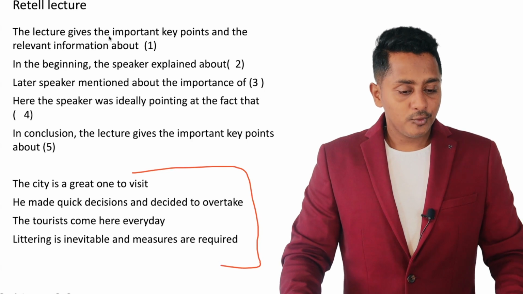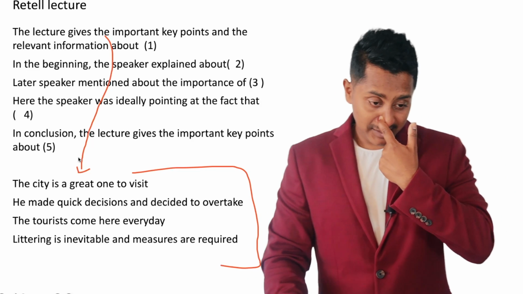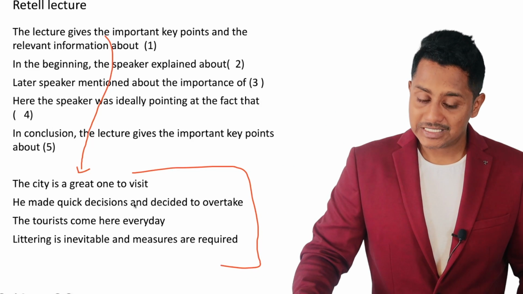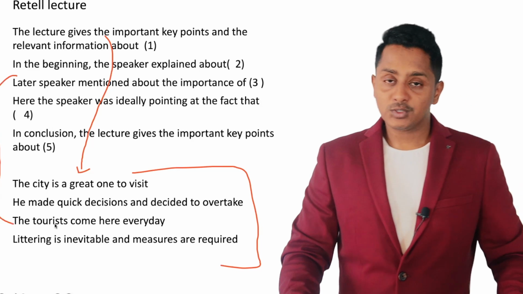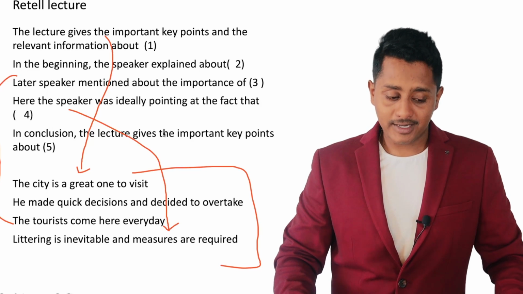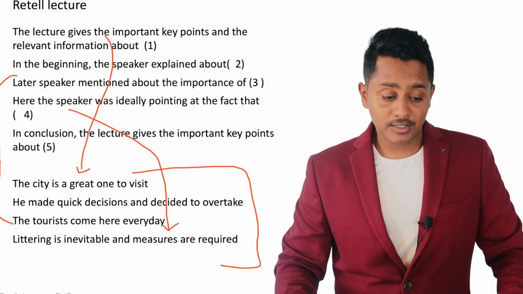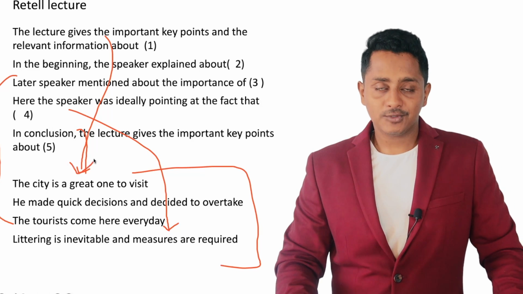The lecture gives the important key points and the relevant information about the city is a great one to visit. In the beginning, the speaker explained about he made quick decisions and decided to overtake. Later, the speaker mentioned about the importance of the tourists come here every day. Here, the speaker was ideally pointing at the fact that littering is inevitable and measures are required. In conclusion, the lecture gives the important key points about the city is a great one to visit.